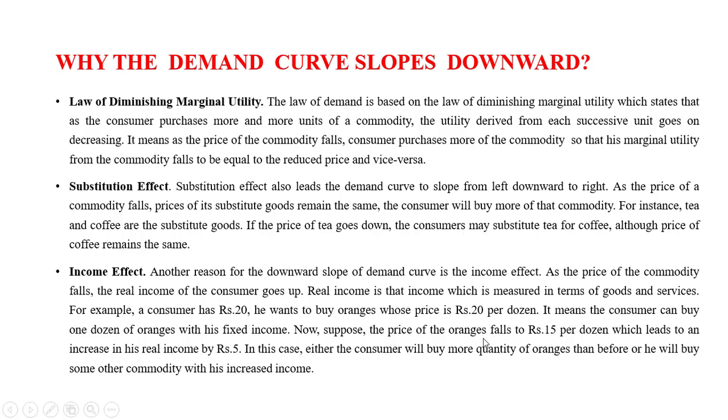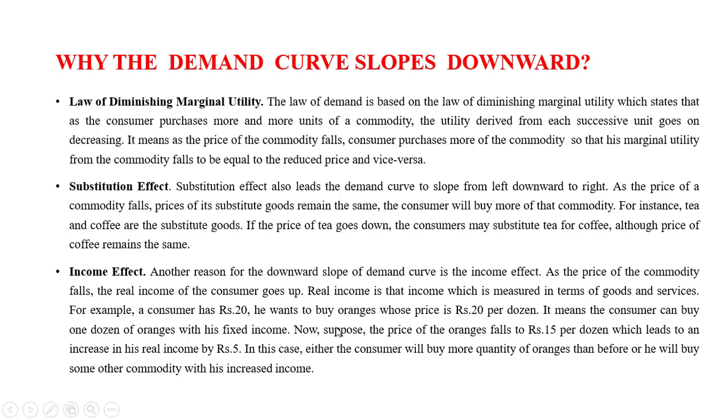Now suppose the price of the oranges falls to rupees 15 per dozen, which leads to an increase in his real income by rupees 5. In this case, either the consumer will buy more quantity of oranges than before, or he will buy some other commodity with his increased income. Now you have rupees 20 in your hand and you want to buy 1 dozen oranges at rupees 20, right?